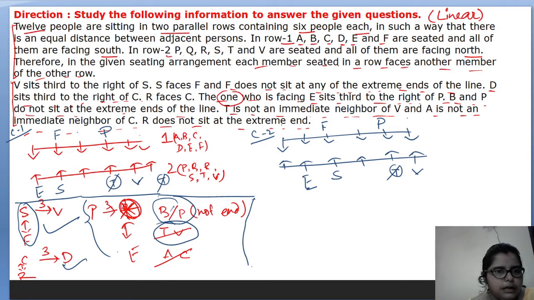Okay, so let's take another one. Now see A and B and P. This one is done. This one is done. Who is supposed: third to the right of C is D. Now there are only four places for C. So if I write here C, one minute.